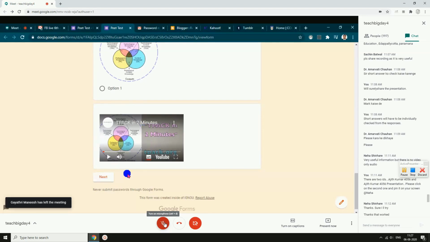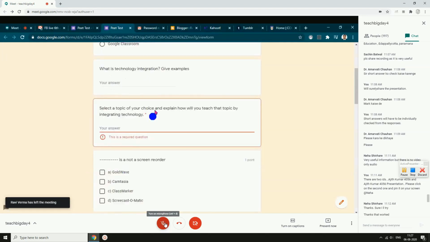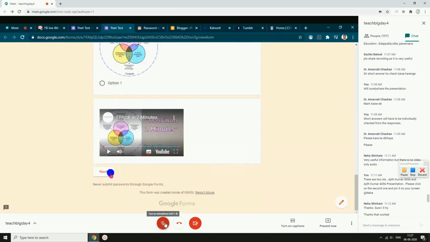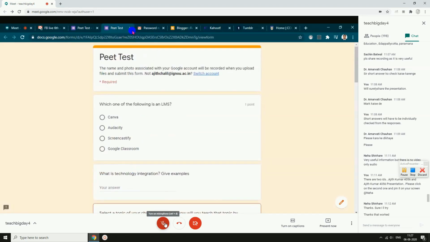So we were having two sections. This is one section. After completing one section, the student will click on next. Then you need to give all the answers because we have made it a required question, so we cannot move forward. So friends, I'm just stopping that. Coming to the next tool.